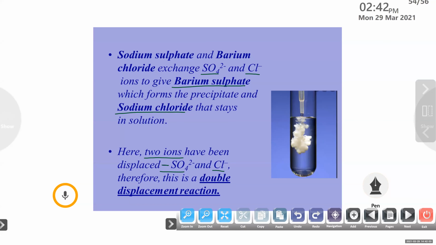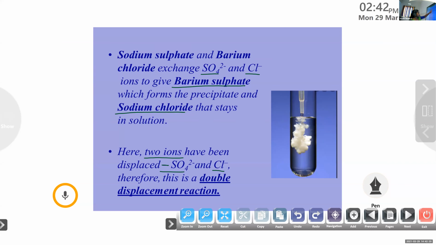Therefore, this is a double displacement reaction, because two ions have been displaced, that is SO4 2 minus and Cl minus ions. Is this clear for you? Double displacement reaction? Tell me.